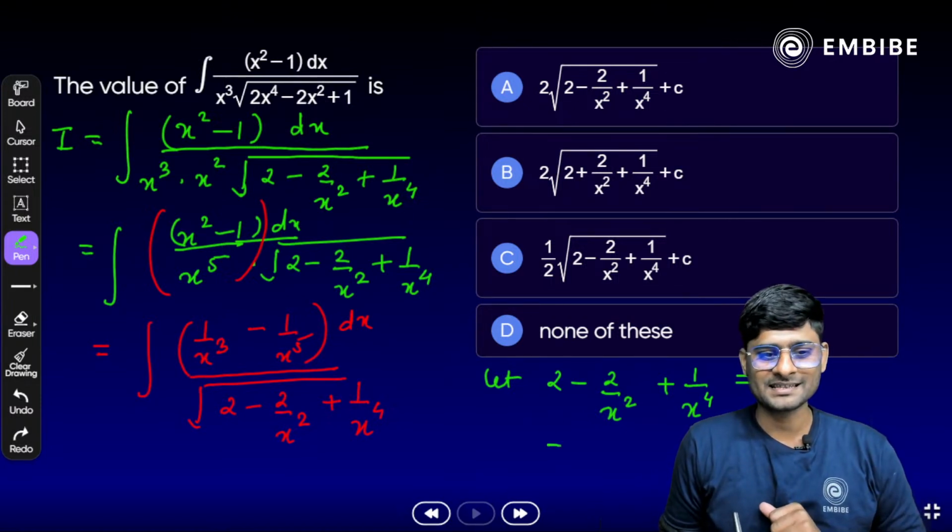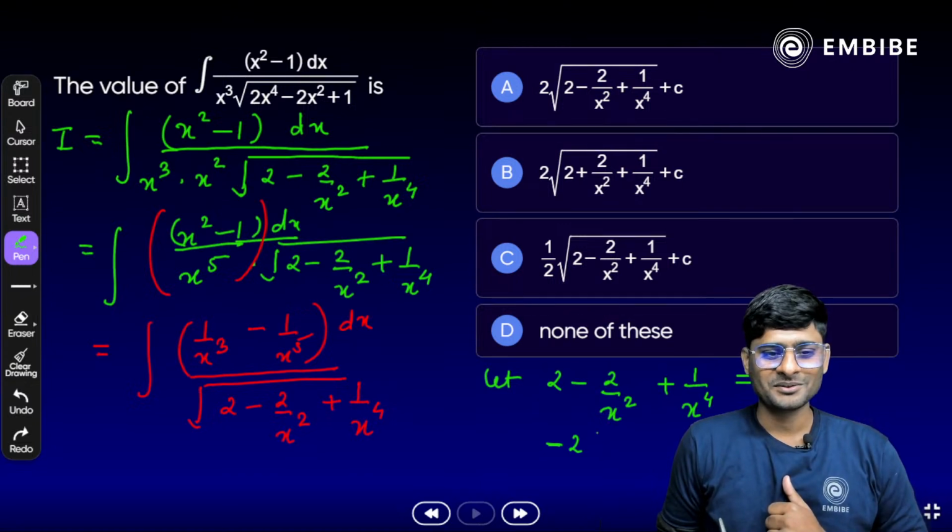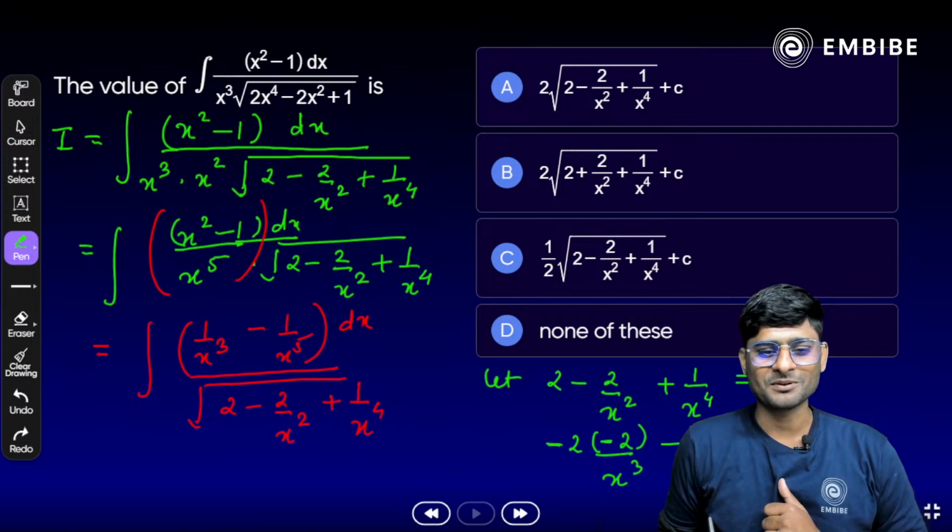Then we have a minus sign, or we can say minus 2 here, 1 by x square differentiates to minus 2 by x cube, and then minus 4 times 1 by x raised to power 5, dx is equal to dy.